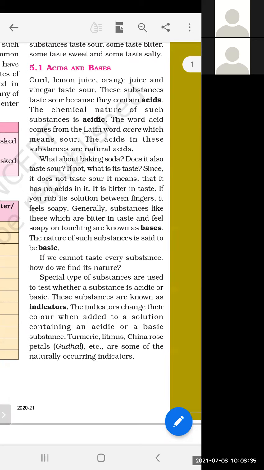From the litmus, we will make litmus paper. China rose petals, the petals of the China rose flower. We use these as indicators. These are some of the naturally occurring indicators.